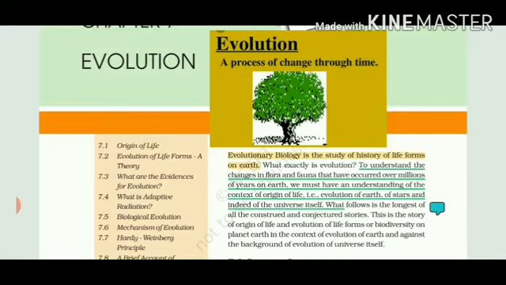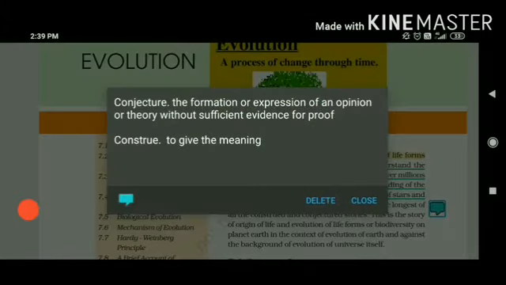What were the different theories that were just imagined? They are construed and conjectured stories. Conjecture means the formation or expression of an opinion without having any certain proof. We are talking about the origin of Earth and life on Earth by certain scientists, who proposed their identifications and expressions without having any evidence behind them.